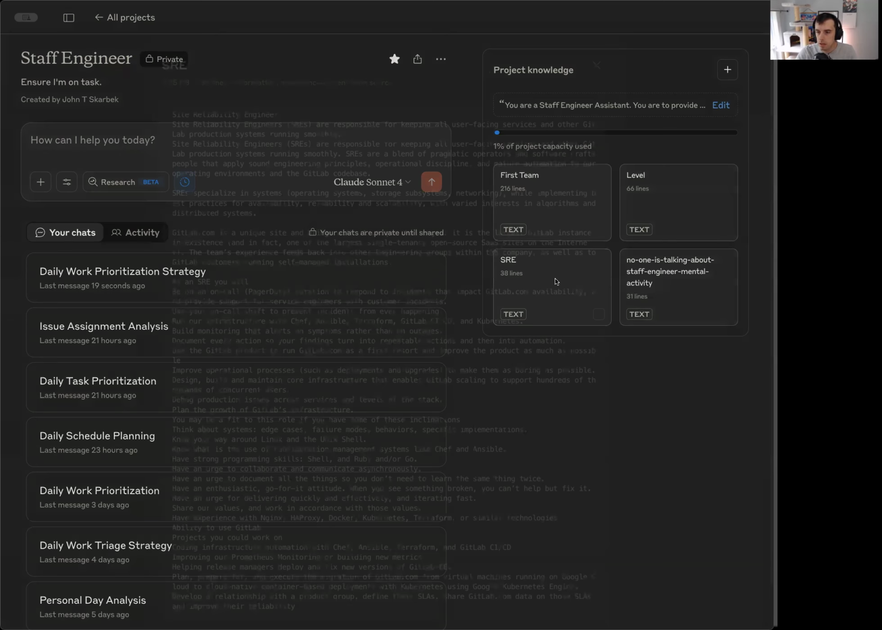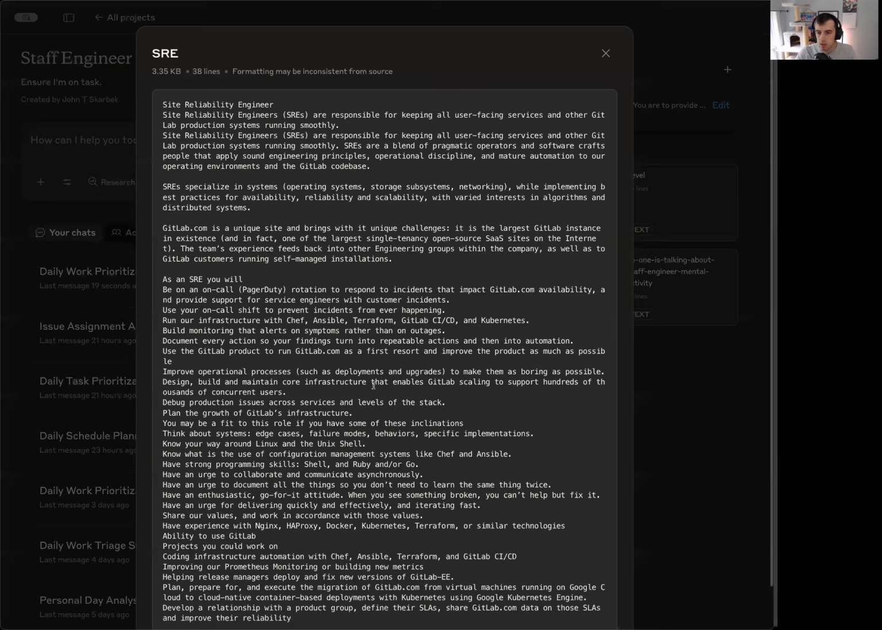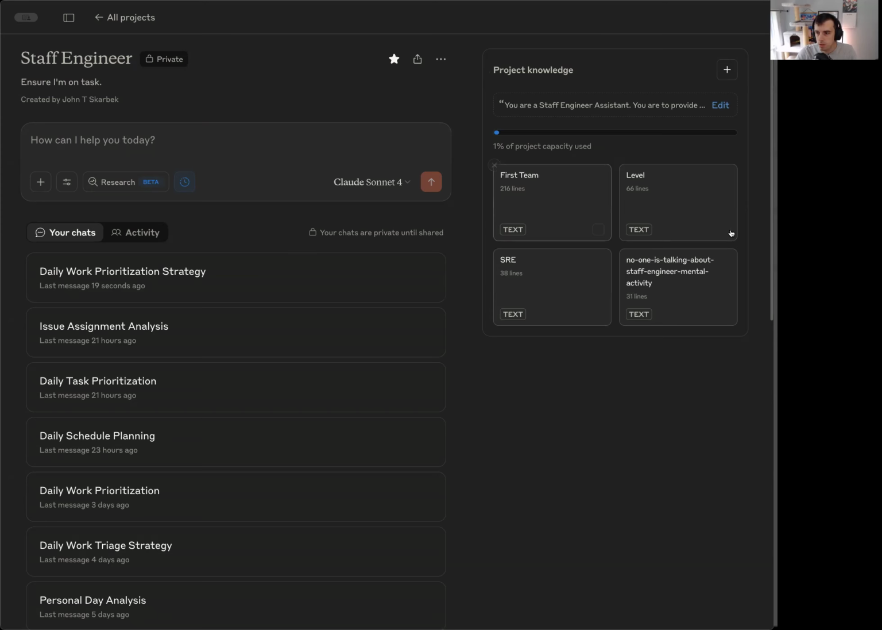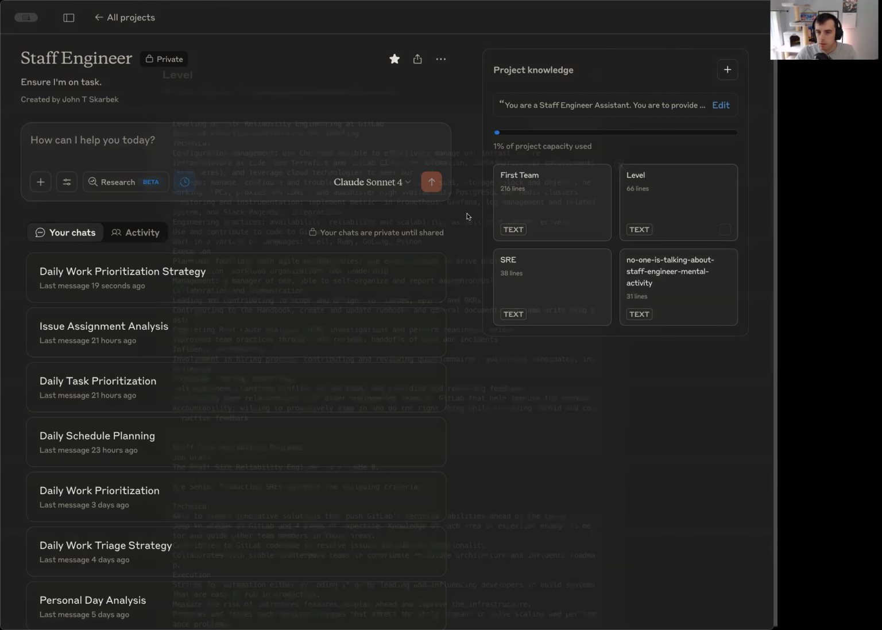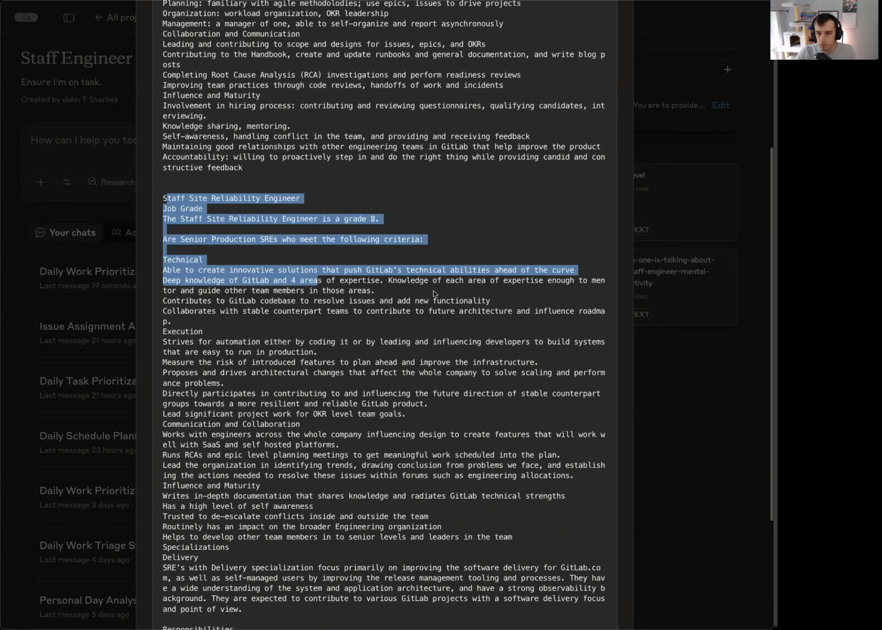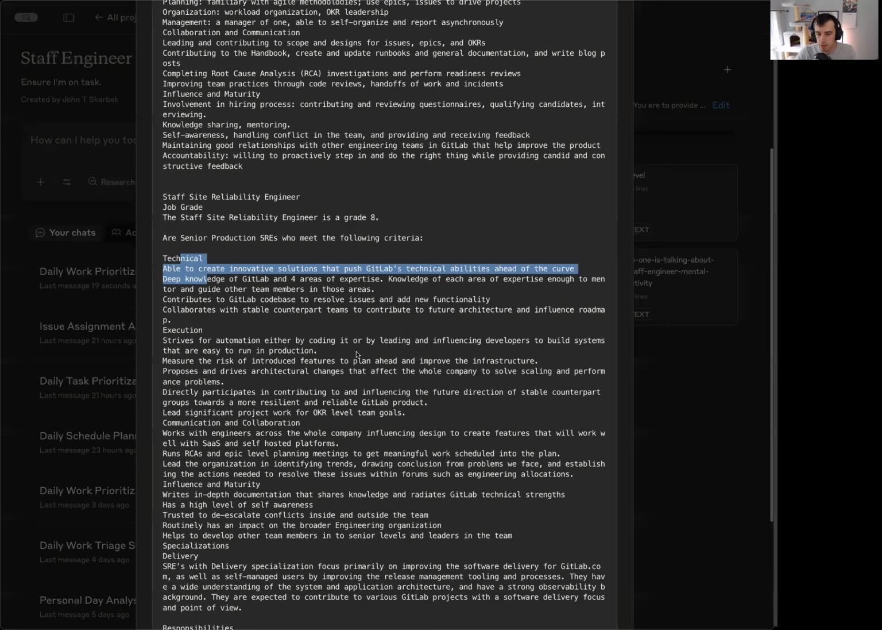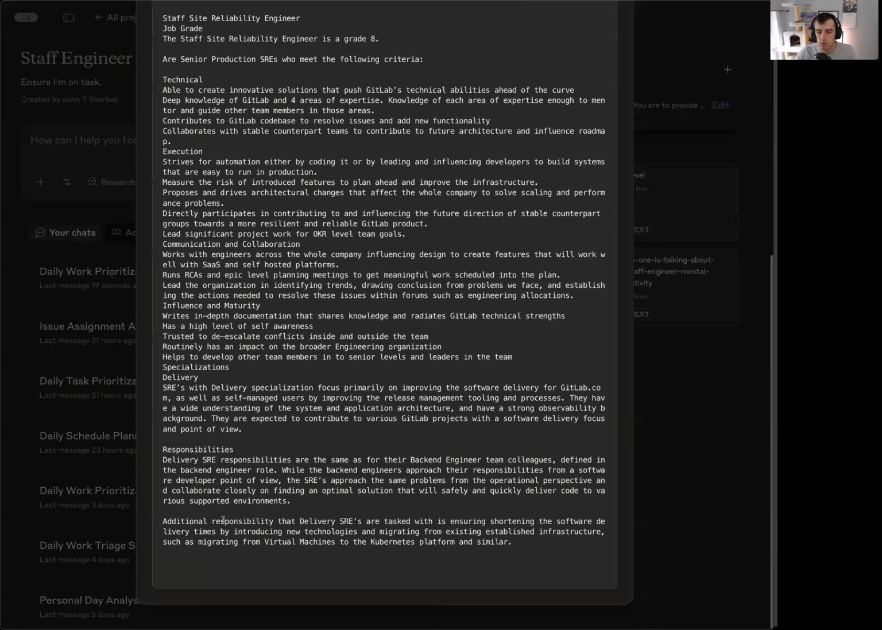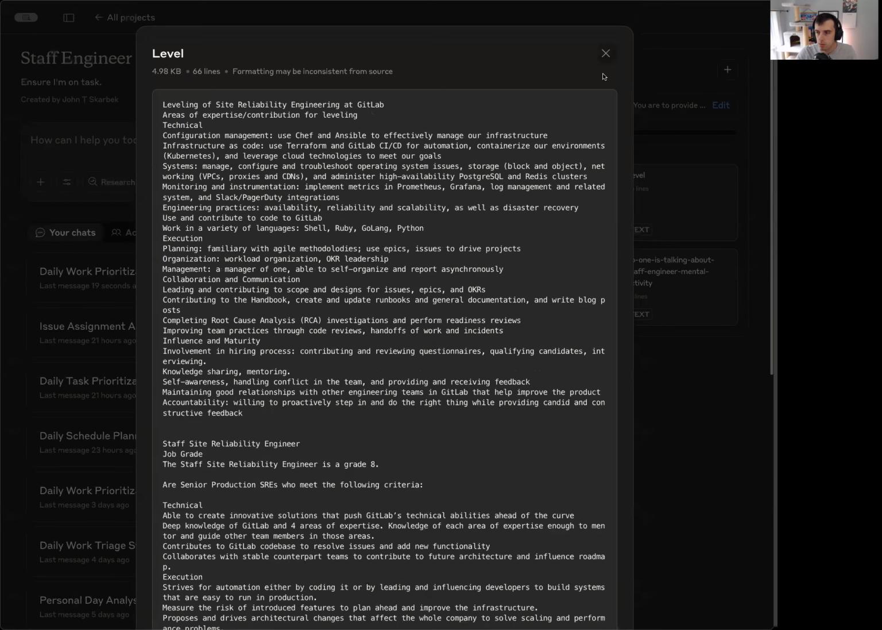So firstly, it's just the generic description that we have as a site reliability engineer. This is straight from our handbook, just copy and pasted as some knowledge. I also have our leveling information, the job grade and the technical areas that we're responsible for, responsibilities and such. So nothing super exciting on that front.